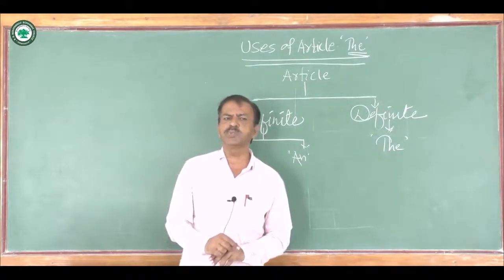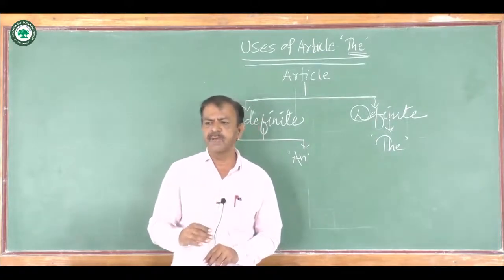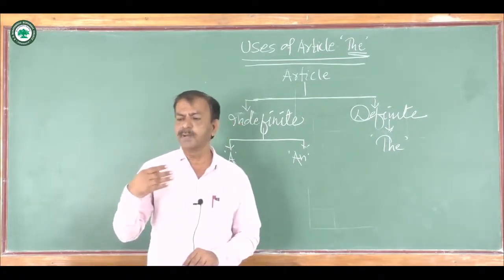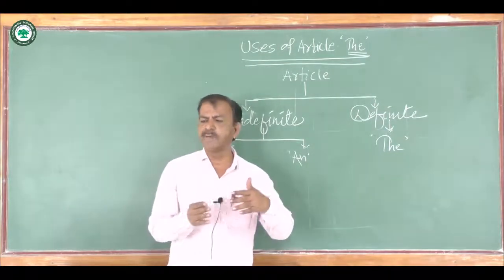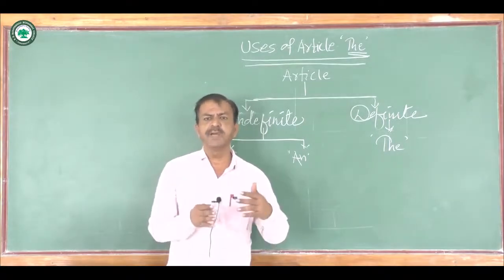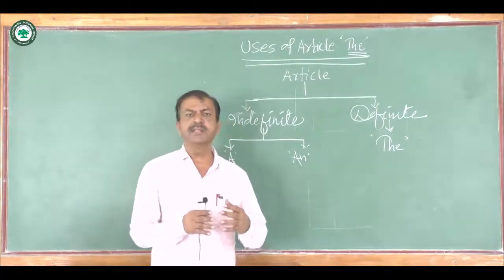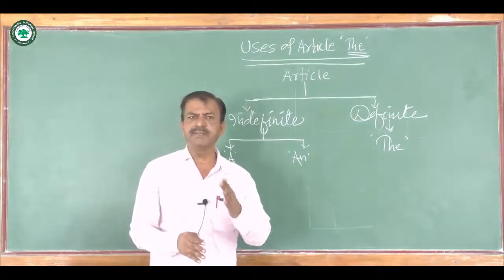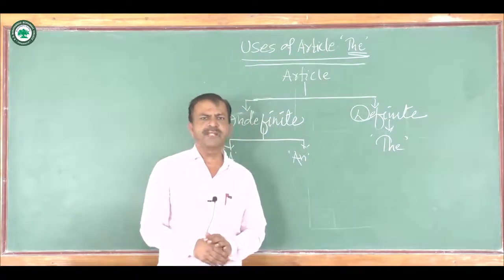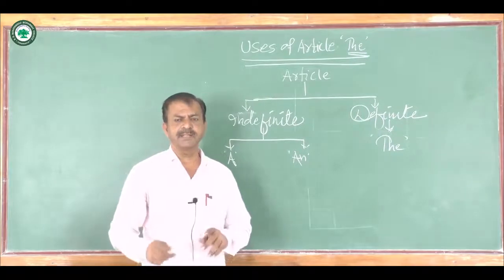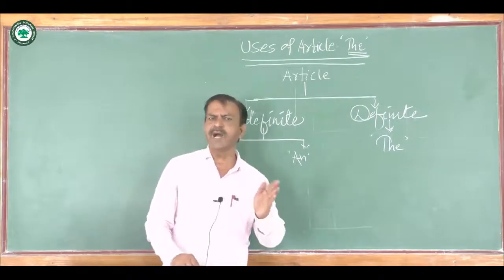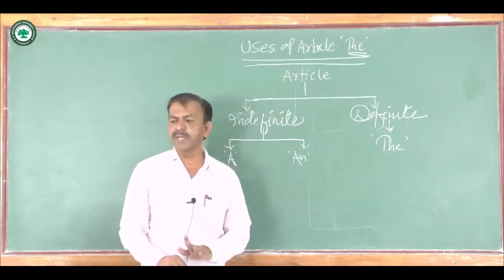Article the is also used with the names of newspapers, the names of communities, the names of political parties, the names of historical events, the names of ships, the names of trains, and the names of aeroplanes even also. So here are some examples. For example, the Indian Express. So Indian Express is the name of a newspaper. That's why we have to use article the before it.